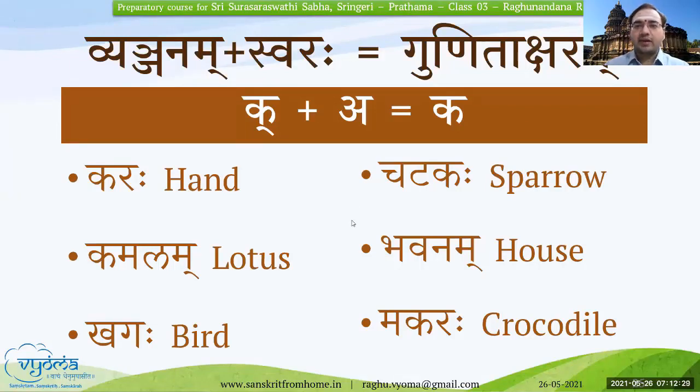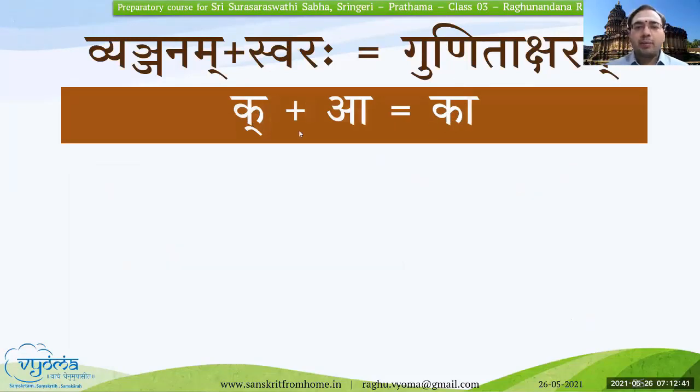Now we will go to the next Gunitakshara. Please note down K plus Aa is equal to Kaa, and how to write it. It is the same as what we have learned in Vyanjanam. Now K plus Aa is of two matra kala. We know A is a dirgha swara, and when we join, it becomes Kaa. Again, this is a dirgha swara, which requires two matra kala. Kaa.